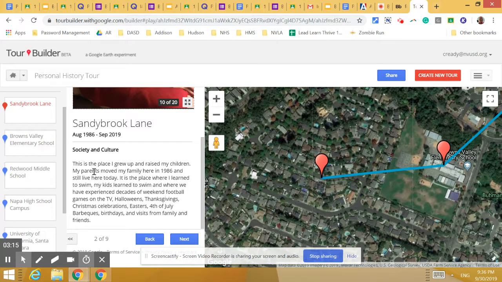And that's why I've titled this slide, or this summary, Society and Culture. Or subtitled, I should say, because the real title here is Sandy Brook Lane, right? This is the place I grew up and raised my children. My parents moved my family here in 1986 and still live here today. It is the place where I learned to swim, my kids learned to swim, and where we have experienced decades of weekend football games on the TV, Halloweens, Thanksgivings, Christmas celebrations, Easters, 4th of July barbecues, birthdays, and visits from family and friends.